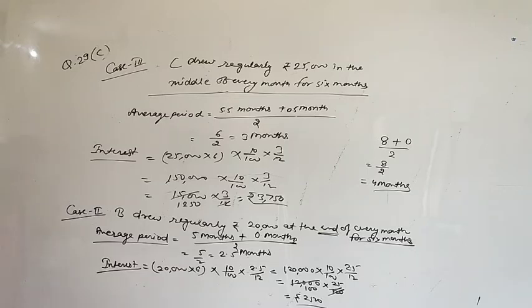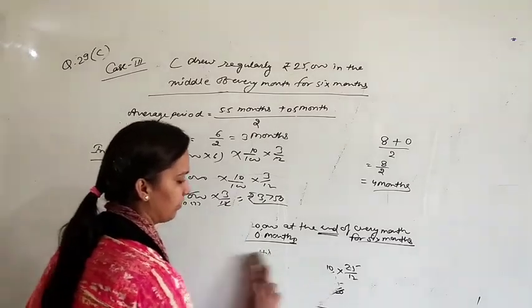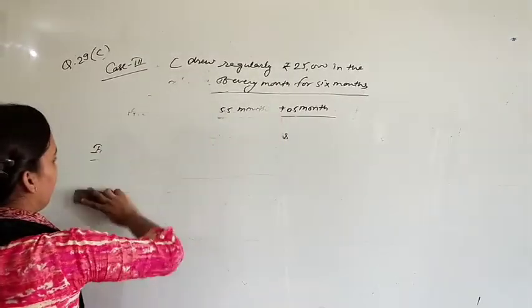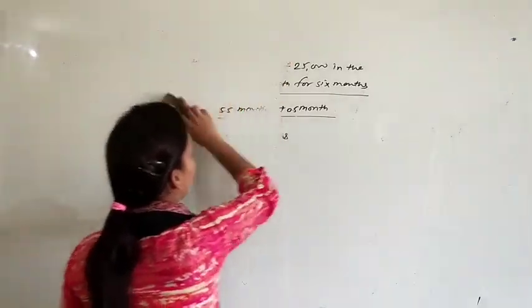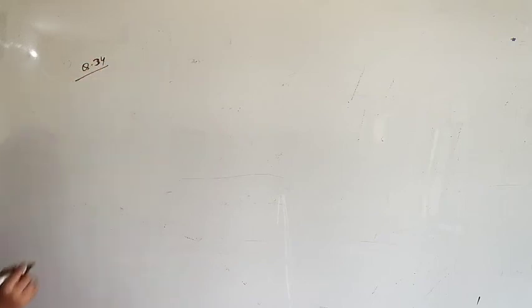Let's take the next question that will include all interest on drawings and interest on capitals. Question number 34. A and B are partners sharing profits and losses equally with capitals of 3 lakh rupees and 2 lakh rupees respectively.